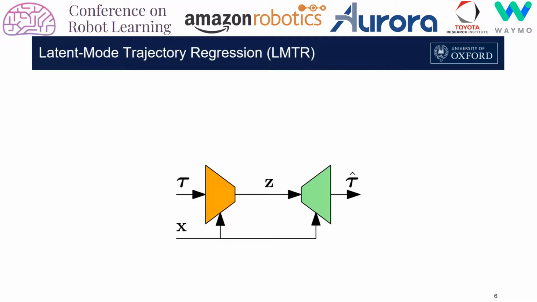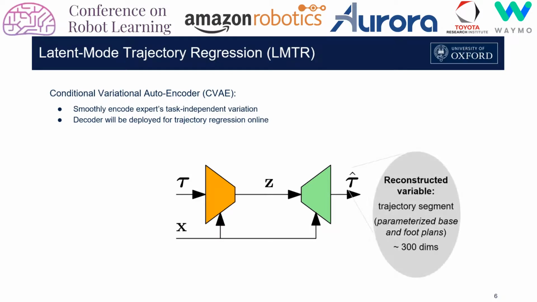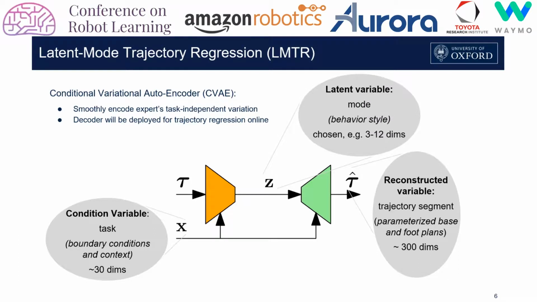At the core of our approach is the fitting of a deep neural network regression model to the dataset of segmented trajectories and tasks. To cope with the multimodality of the expert data, we elect to use unsupervised learning of a continuously valued mode of behavior. We employ a conditional variational autoencoder where the trajectory segment is the variable to be reconstructed and the task is the condition variable. This disentangles the variation of the expert's stylistic choices into the latent mode variable so that they may be accounted for independently of the task itself.